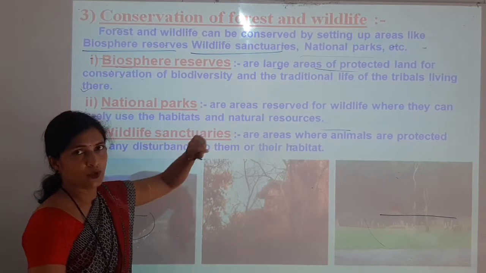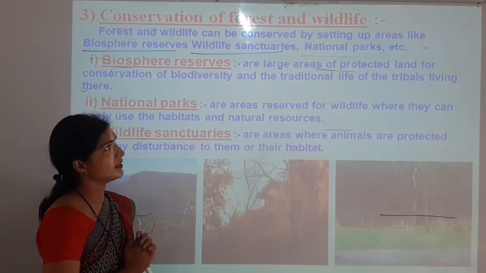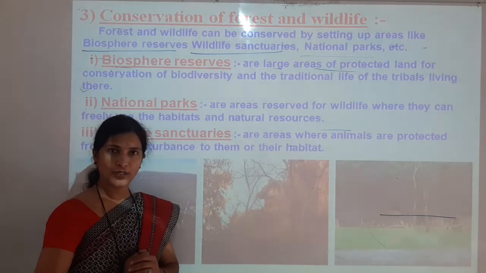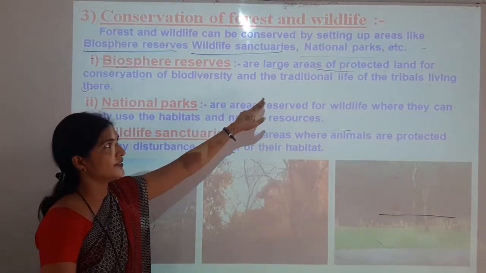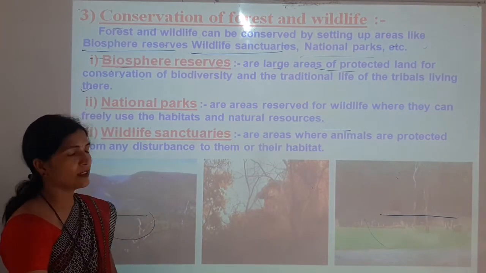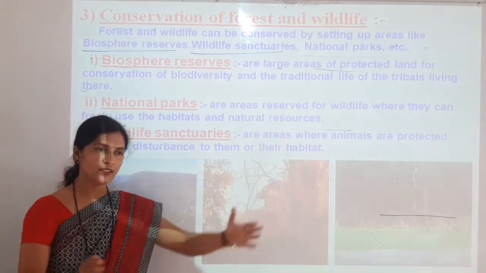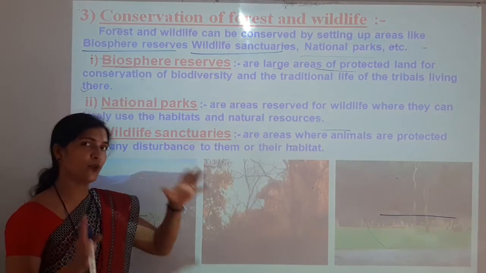Biosphere reserve means what? So what is a biosphere reserve? Biosphere reserve is nothing but a large area of protected land for the conservation of biodiversity and the traditional life of the tribals living there. So a biosphere reserve is nothing but a large area, and in that large area, what is protected? Land.